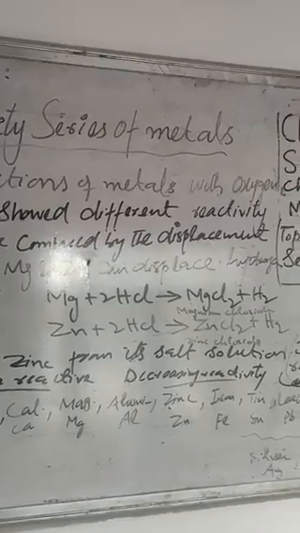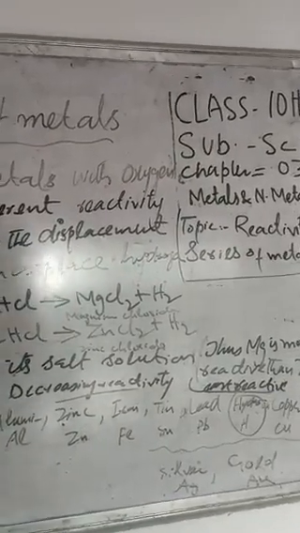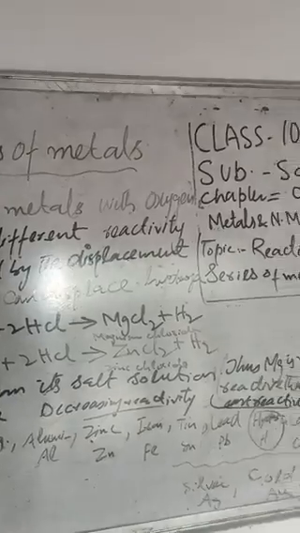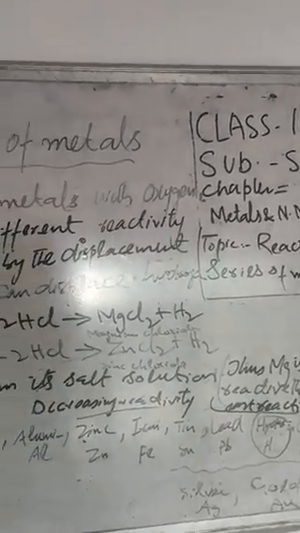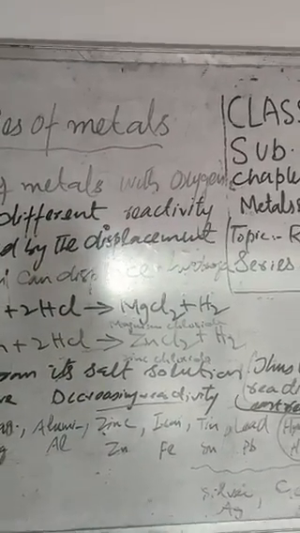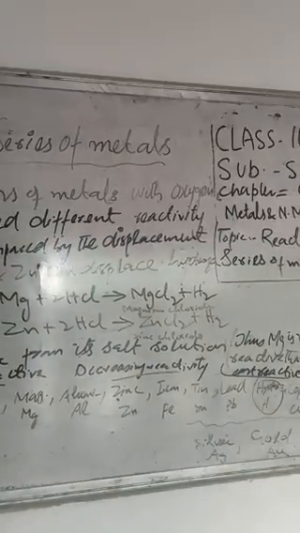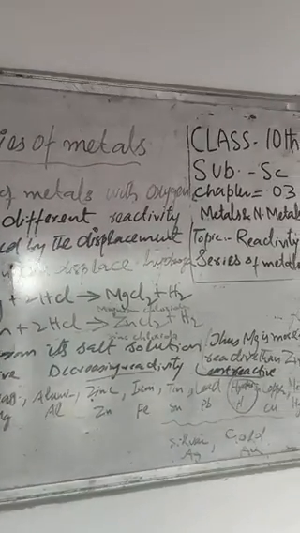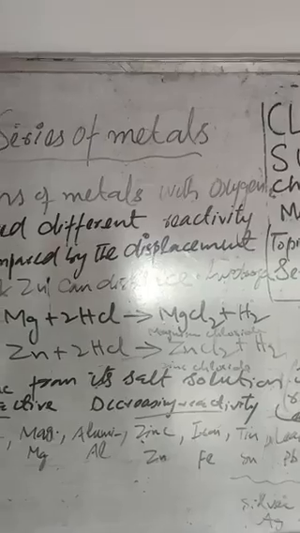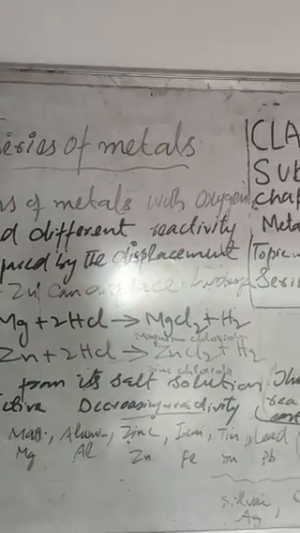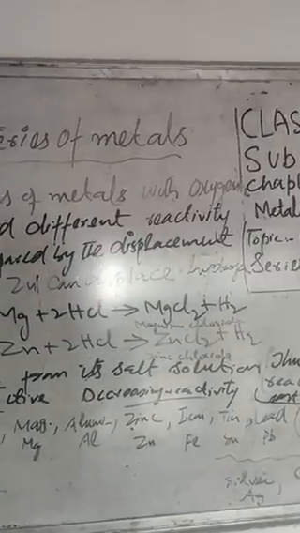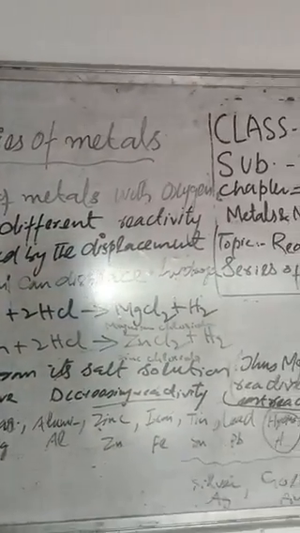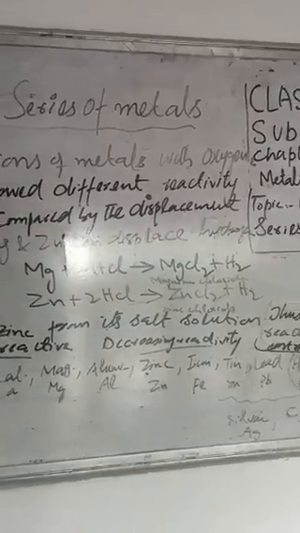We know that the vigor of the reactions of metals with oxygen, water and acids show different reactivity. Some metals showed quick reaction with oxygen, water and acids, while others show a weak reaction, which are then displaced by the more reactive metals. The reactivity can be compared by displacement reactions.